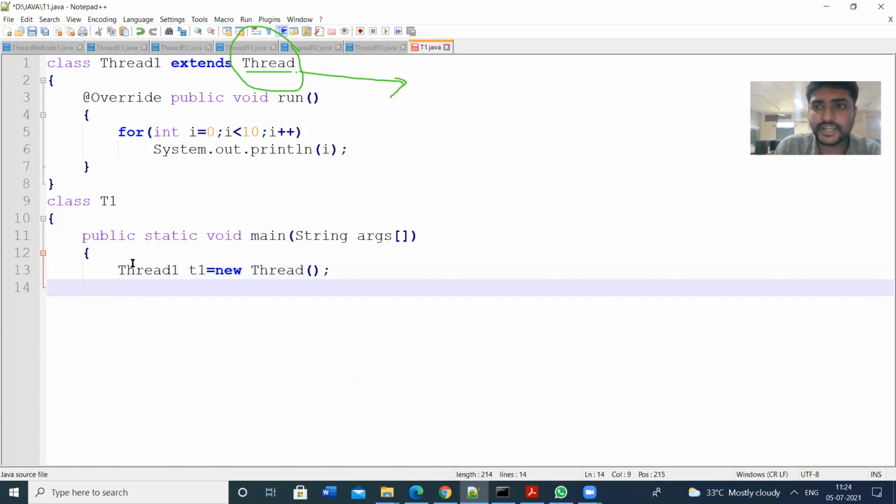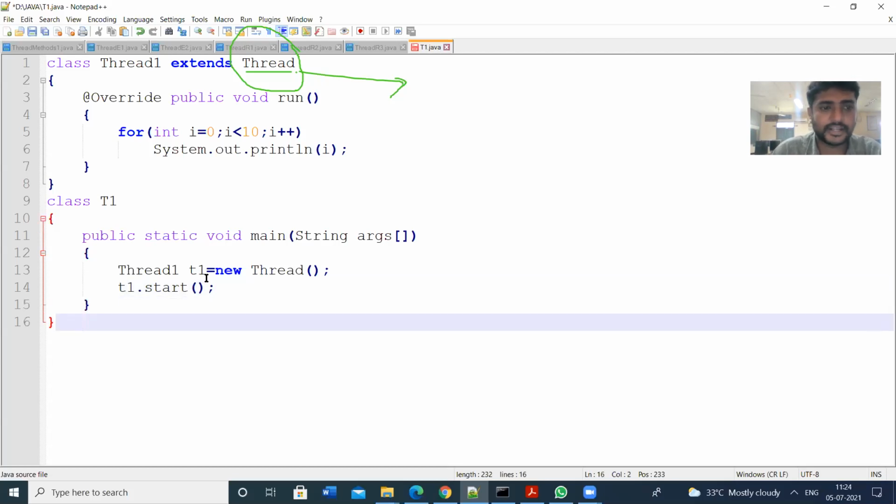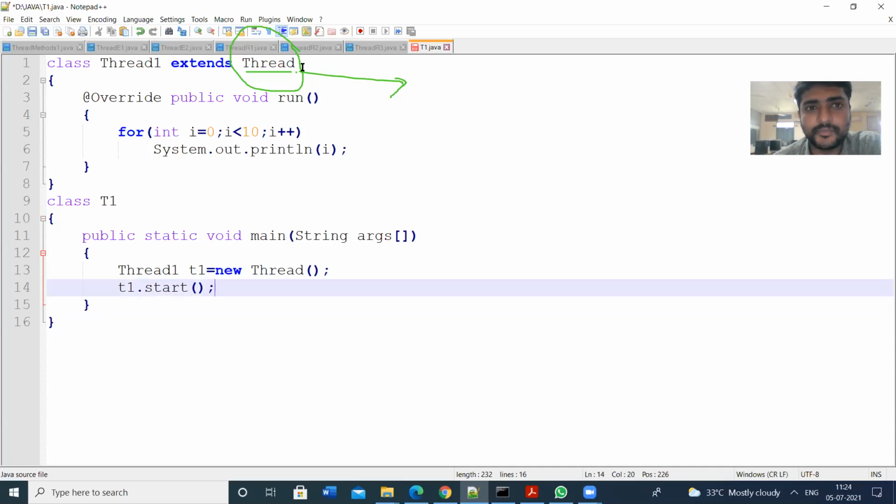Next we have to start the thread. Here we have just created the object for the thread. Through this object we can access some methods in the thread class. T1.start().